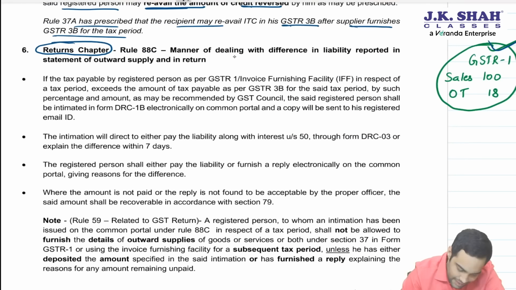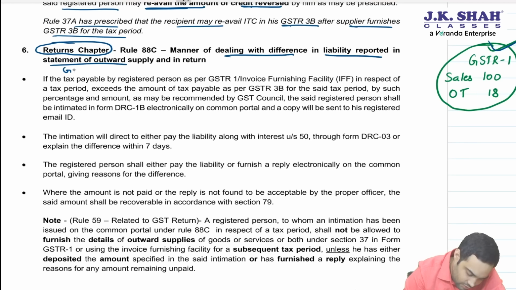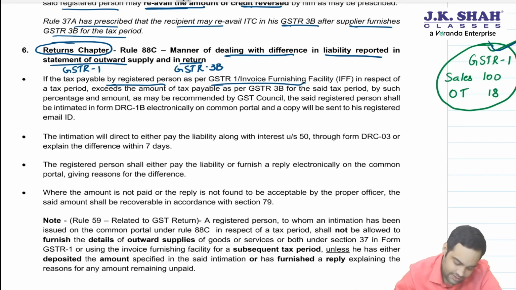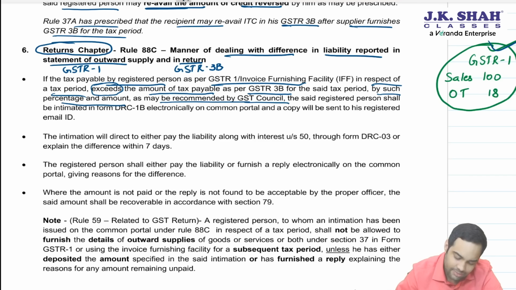Let's see. Manner of dealing with difference in liability reported in statement of outward supply. This is GSTR1, and in the return, this is GSTR3B. Let's see. If the tax payable by the registered person as per GSTR1/IFF in respect of a tax period exceeds the amount of tax payable under 3B, so one you have reported more, by such percentage and such amount as may be recommended by the GST Council.